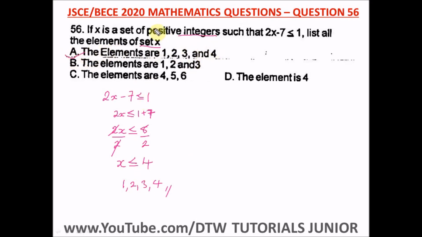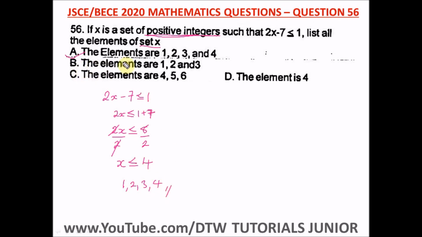correct. From here you can see the statement says x is a set of positive integers. That's why you don't have a 0, a -1, a -2, a -3 as part of the elements of set x, since it says the set is of positive integers. So that's why we have 1, 2, 3, and 4, because it says x less than or equal to 4, so you have to state 4 in your answer.